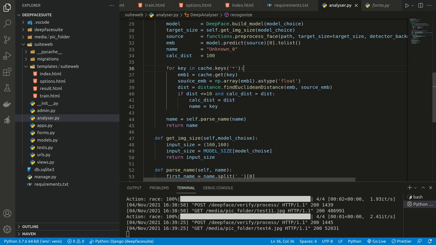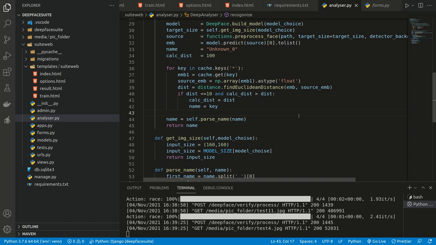Then we will fetch the saved embeddings, convert them to float, and run a DeepFace built-in function, distance.findEuclideanDistance. This gives us a distance value, and based on this distance value we can identify this particular person.